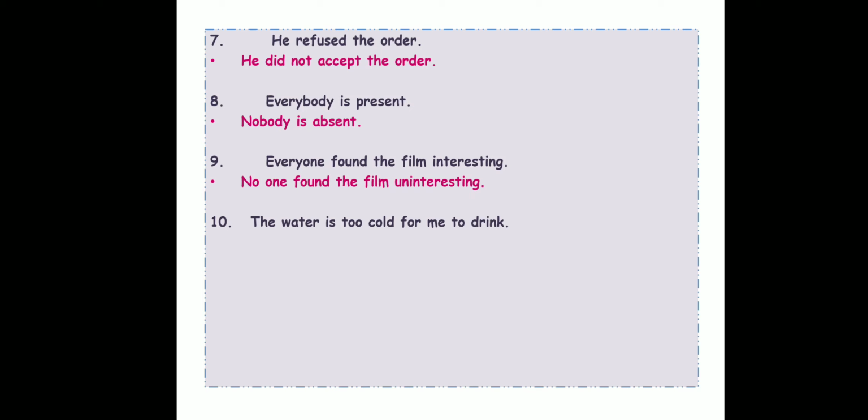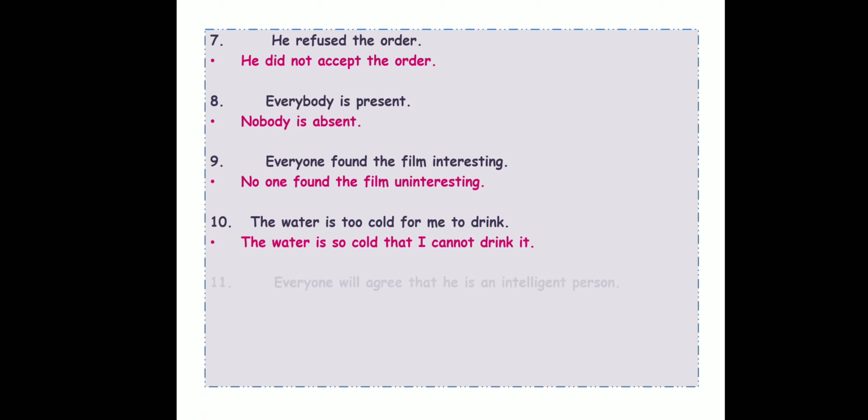So I will say, the water is so cold that I cannot drink it. Cannot is the negative word. Not over here is being added to can. That makes the sentence negative. The water is so cold that I cannot drink it. That is the negative sentence. Okay.